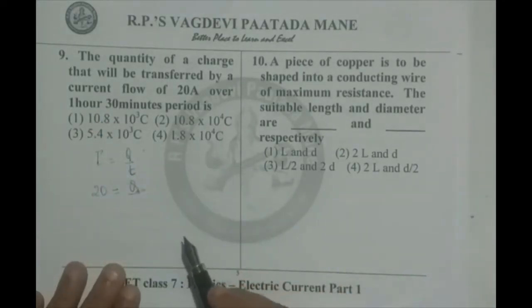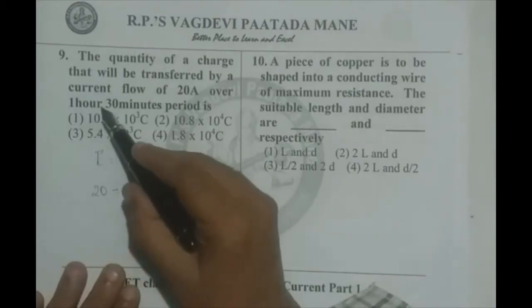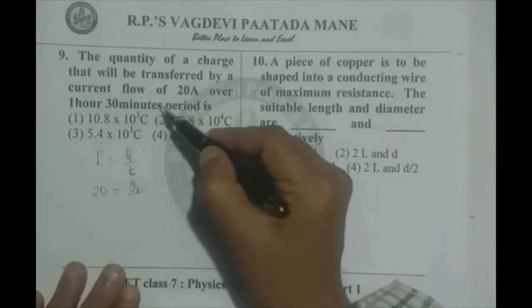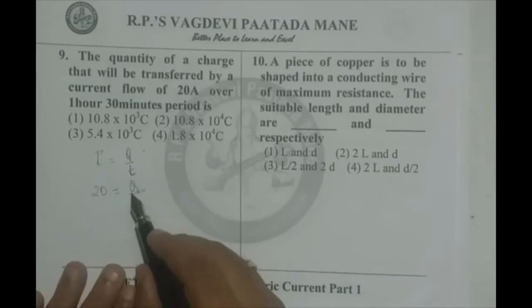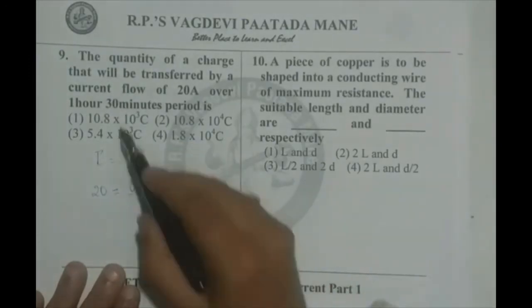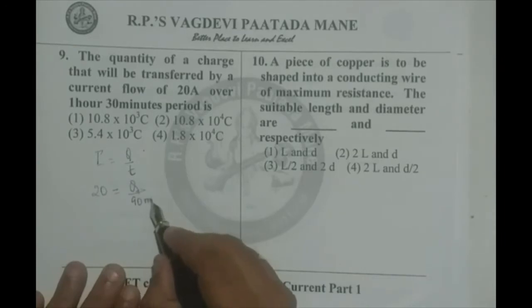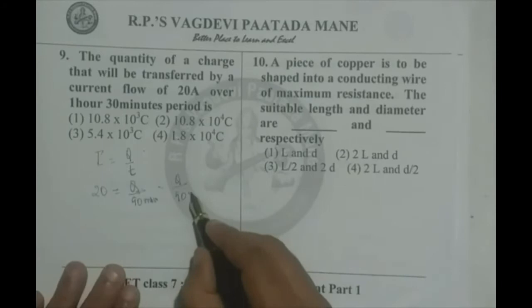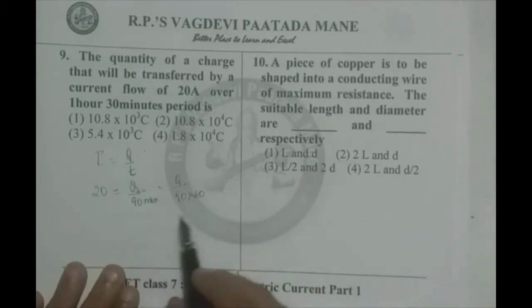We write it in seconds. 1 hour means 3600 seconds, and 30 minutes means 30 into 60, 1800. 1 hour 30 minutes means I can write 90 minutes, and I can simply write Q by 90 into 60 seconds.